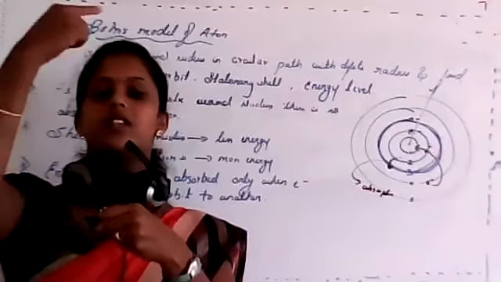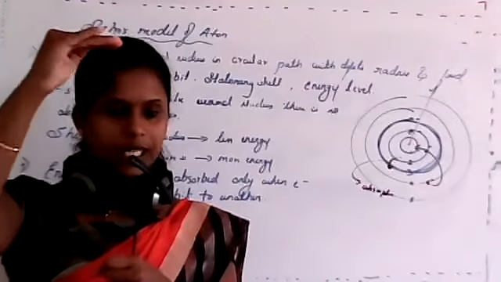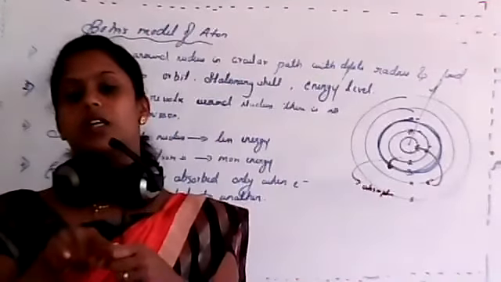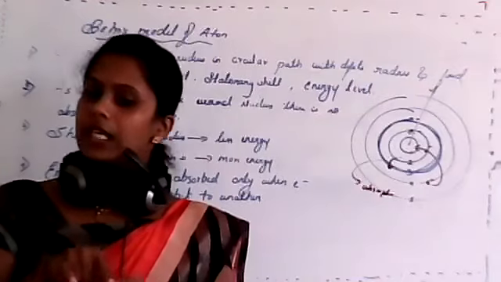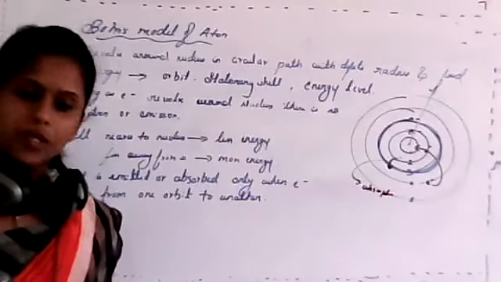In that case, electron jumps from its ground state to higher energy state. Clear? And being unstable, it returns to ground state.